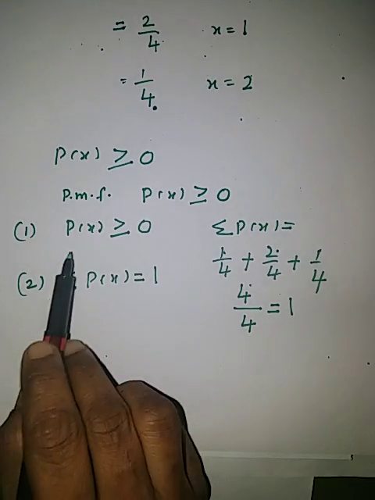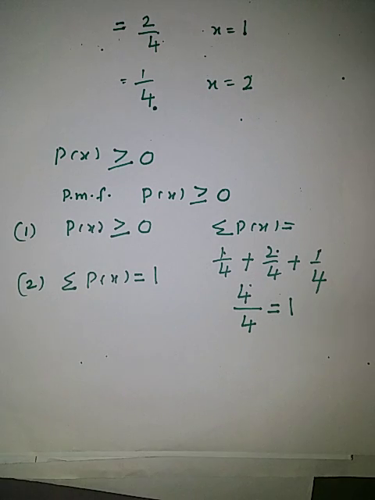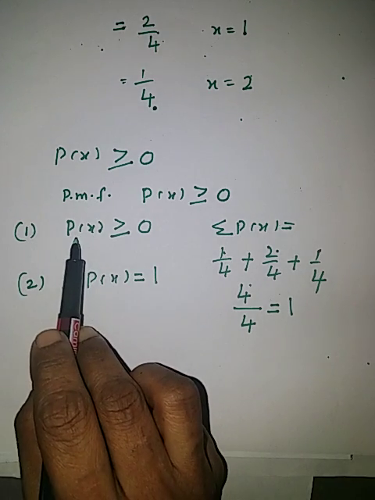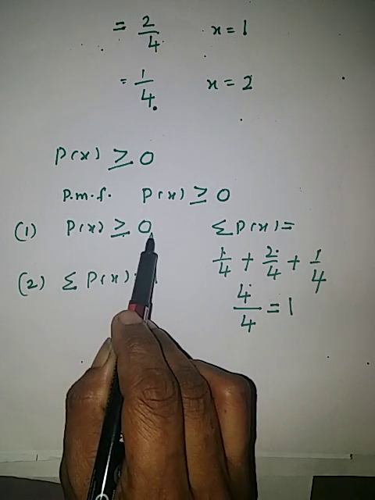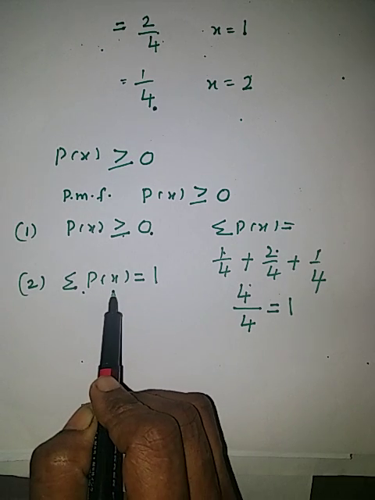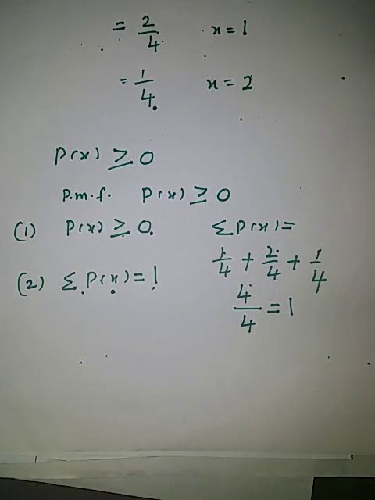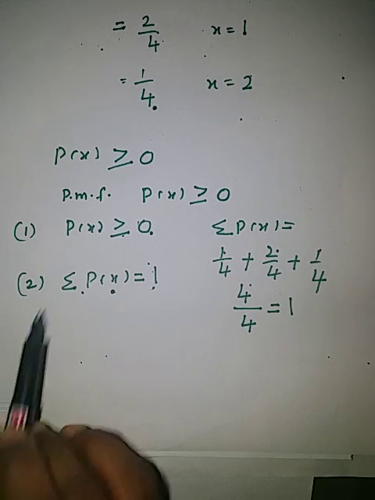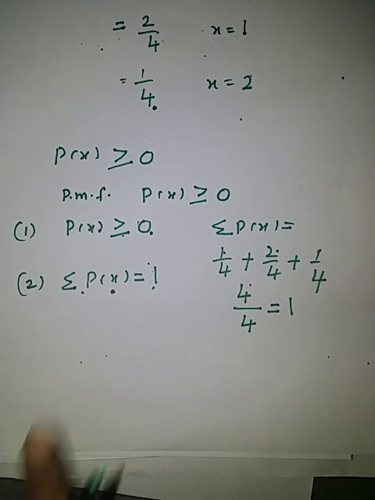So these two are properties of probability mass function. All probability mass function values will be greater than or equal to 0. Sum of all probability mass function values will be equal to 1. If any one of the conditions is not satisfied, it is not PMF.